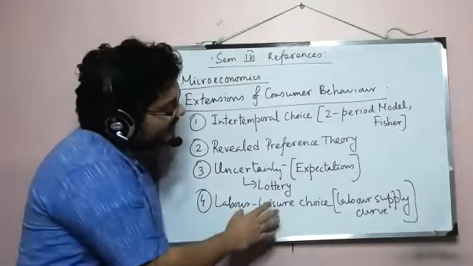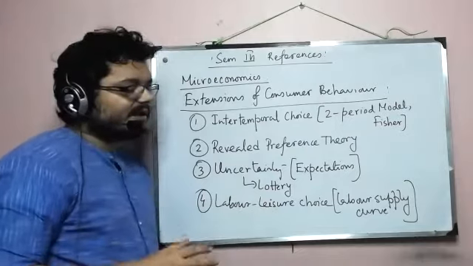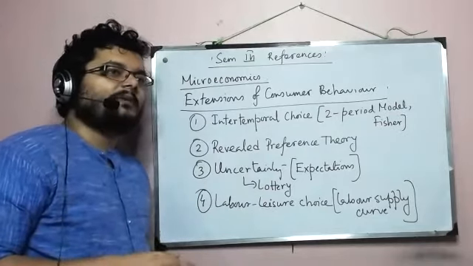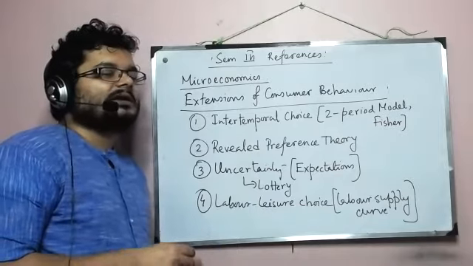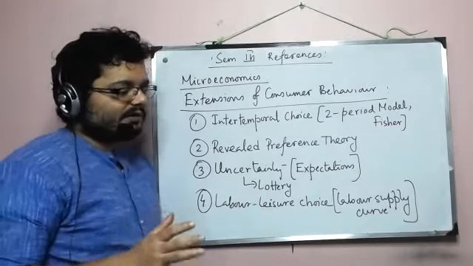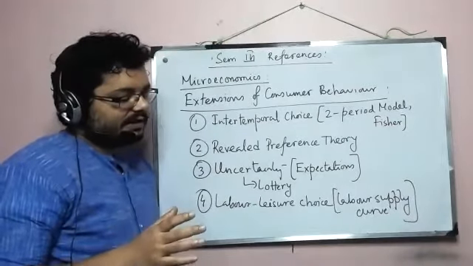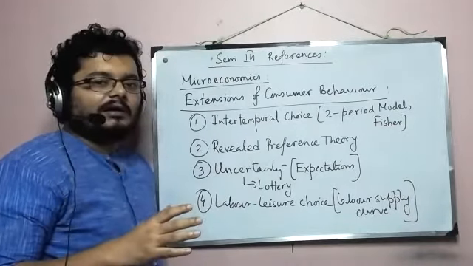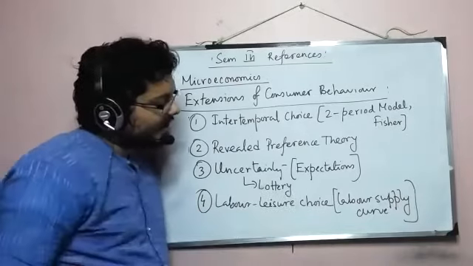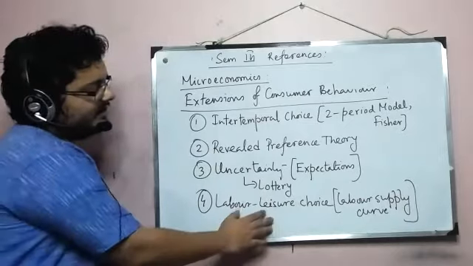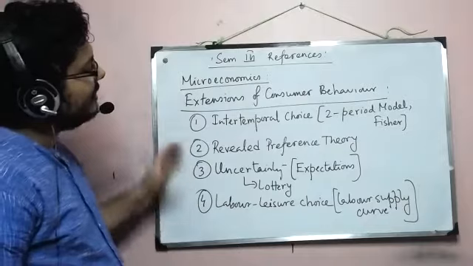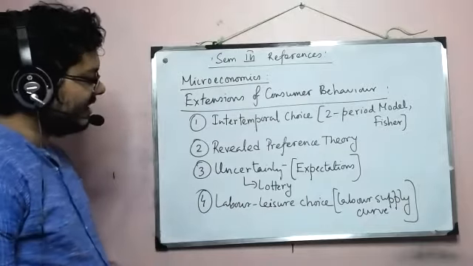So we'll go for the demand for leisure, then we will say that the time available to a consumer or a laborer is fixed. It's limited to 24 hours. So if I have the demand for leisure, then subtracting it from 24 will give me the labor supply curve. This is the approach that we will take in this chapter, and this is the reason I'm saying all of these are extensions of consumer behavior.